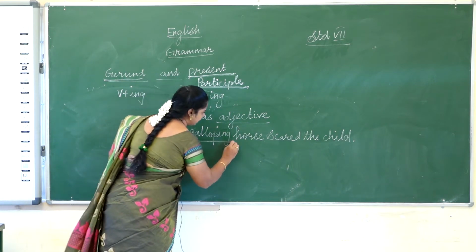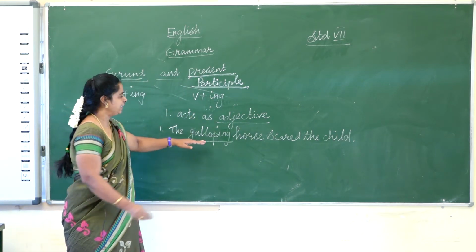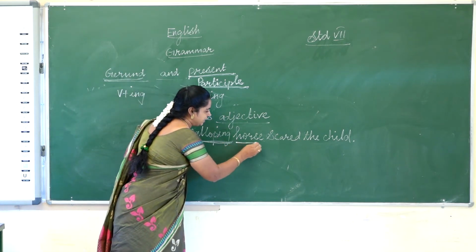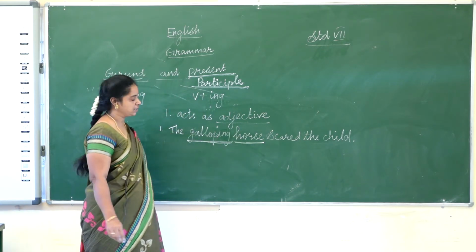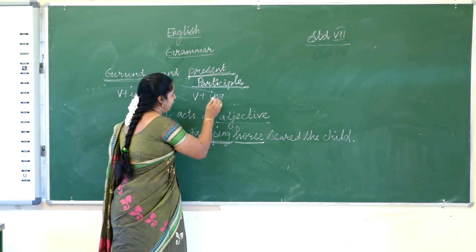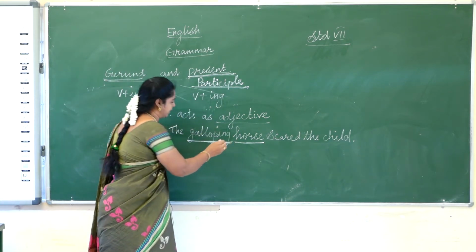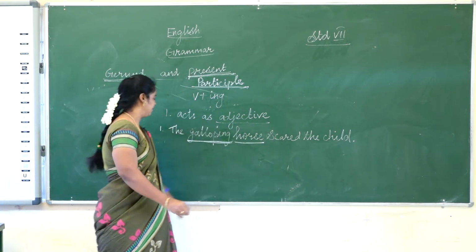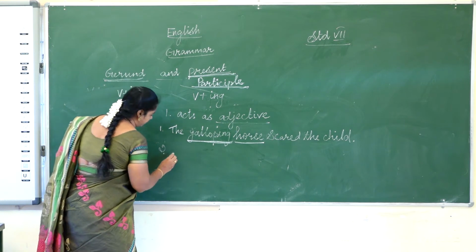The galloping horse. In this phrase, galloping is not a verb. It is an adjective. It describes the noun horse. So the present participle acts as an adjective here. The galloping horse scared the child. One more example.